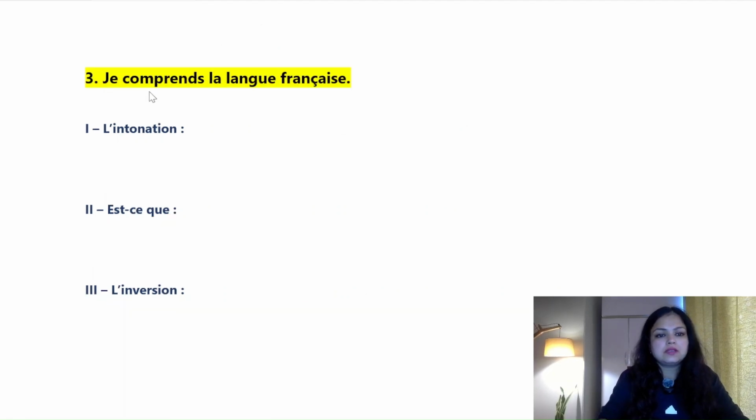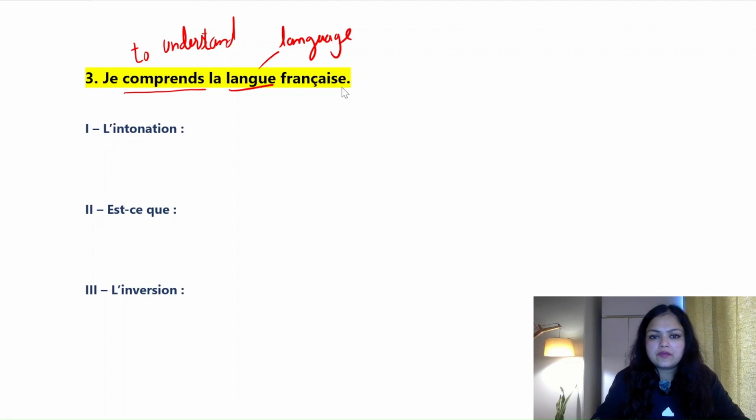Now third question is, je comprends la langue française. Je comprends. Comprendre is to understand. Langue is language. Française is French. Okay, français. La langue française is the French language.